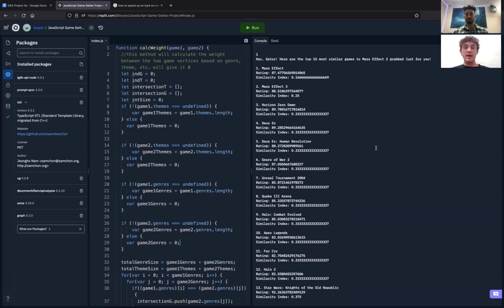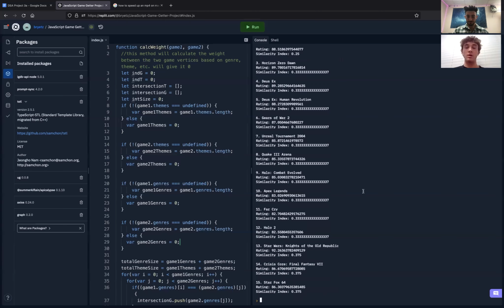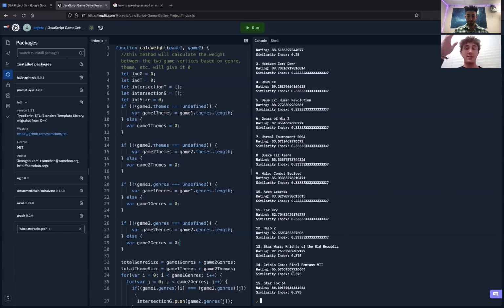We calculated that through Jaccard's algorithm, which basically gave each edge weight 1 minus the intersection of the genres and themes between game one and game two, divided by the union of the genres and themes of game one and game two. And this gave either a small number between 0 and 1, which means they're very similar, or 1, which means they have nothing in common.